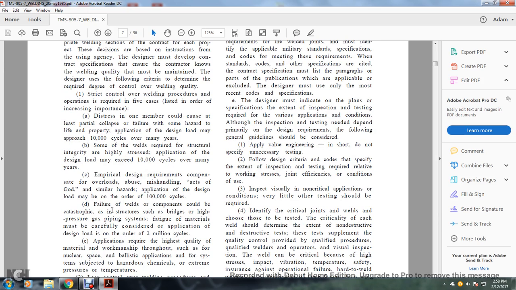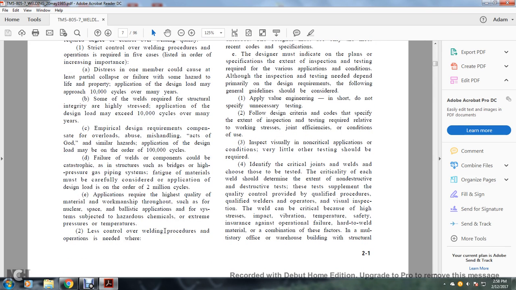C. Empirical design requirements compensate for overloads, abuse, mishandling, acts of God, and similar hazards. Application of the design load may be on the order of over 100,000 cycles. D. Failure of the welded components would be unsatisfactory, such as in bridges and high pressure gas building systems. Fatigue of the materials must be carefully considered for application of the design load on the order of 2 million cycles. E. Application requires the highest quality of material and workmanship throughout, such as for nuclear, space, and ballistic applications, or systems subjected to hazardous chemicals, extreme pressures and temperatures.